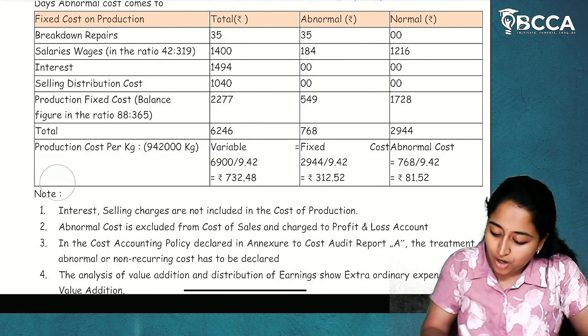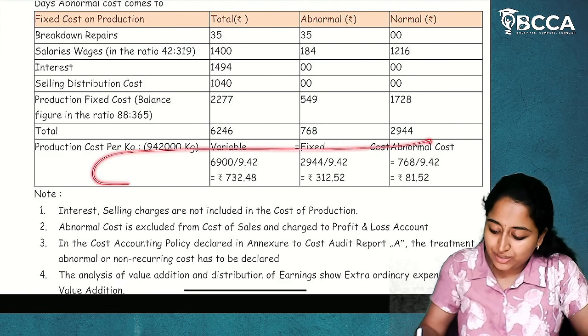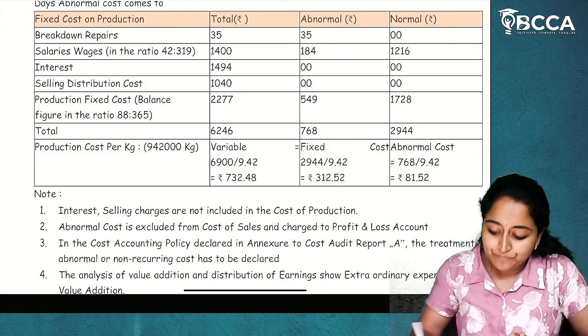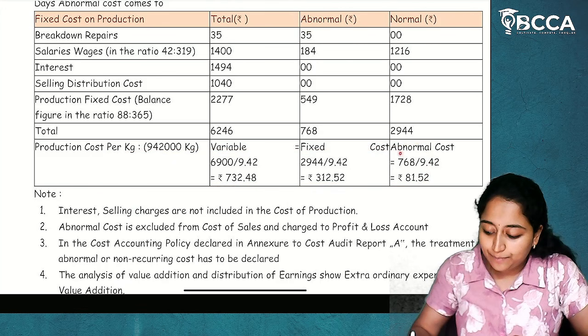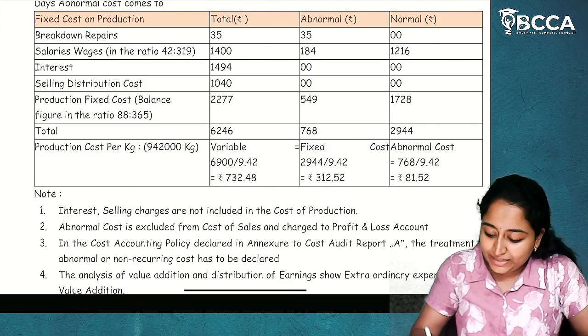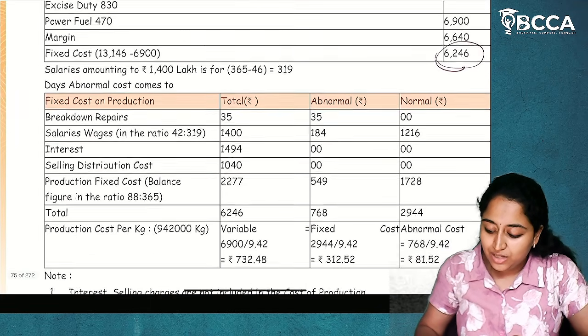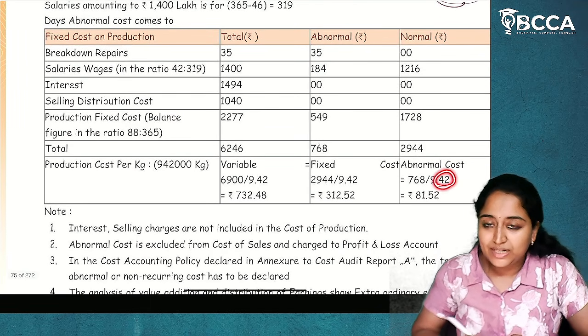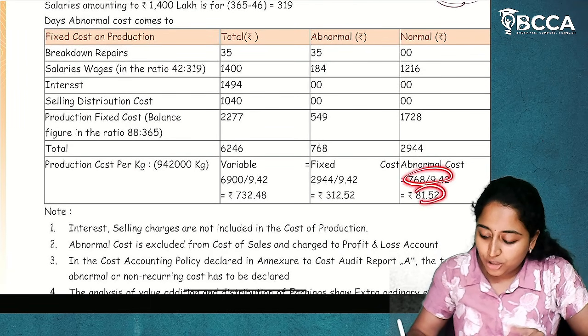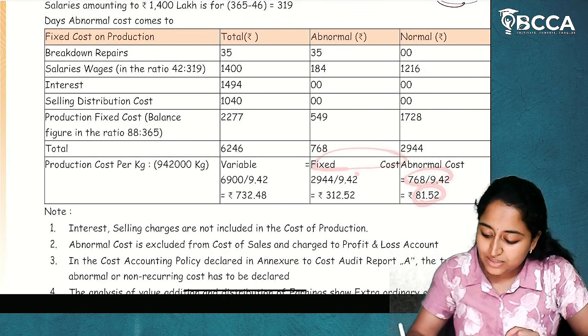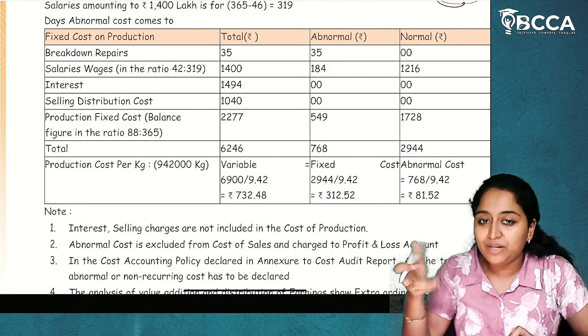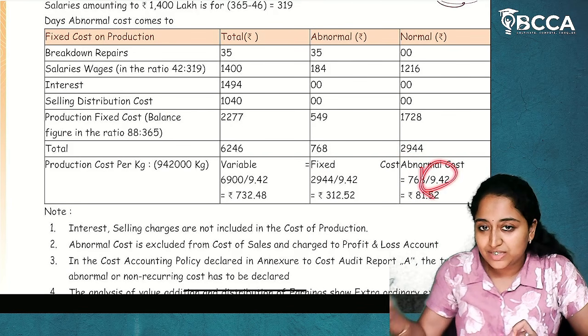Now, this is not from this table, but a separate table. Don't get confused. How are we calculating the abnormal cost? 768 lakhs divided by the production 9 lakh 42,000 kgs. This is abnormal cost per unit. Now what is fixed cost? Only normal fixed cost is considered here, as abnormal cost we have considered separately.